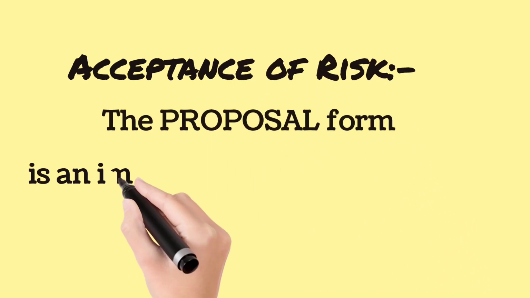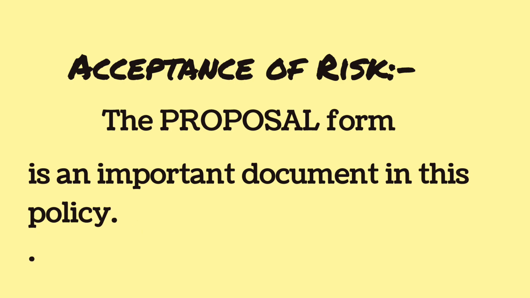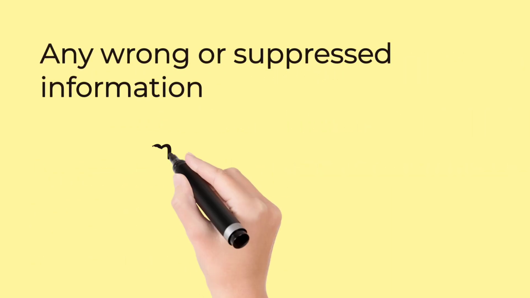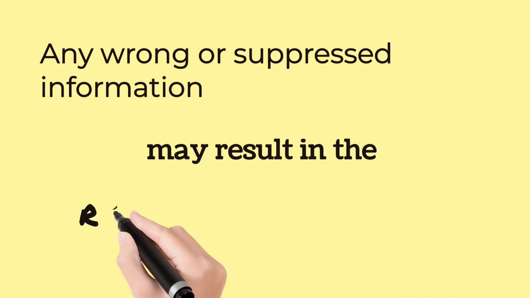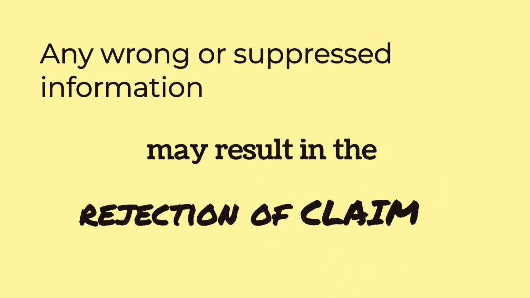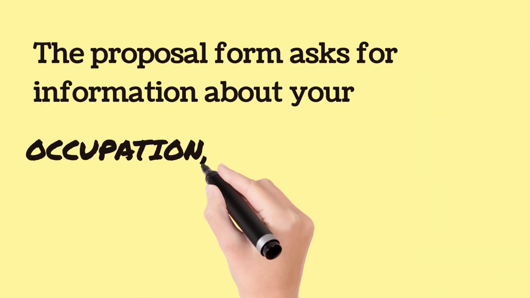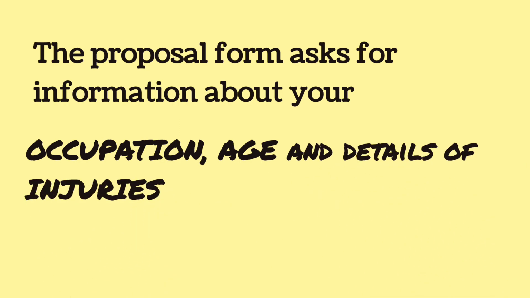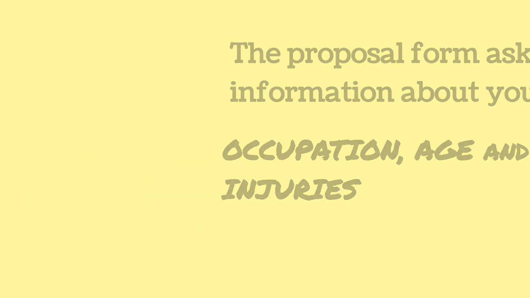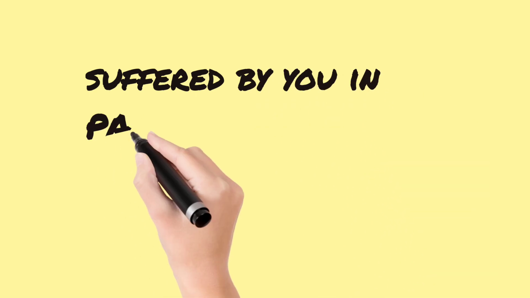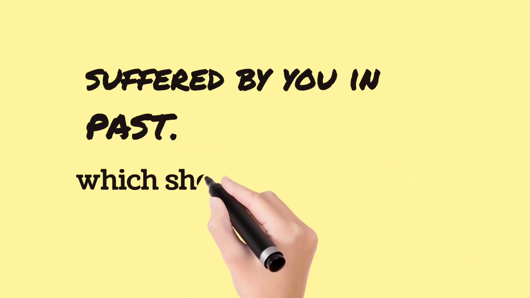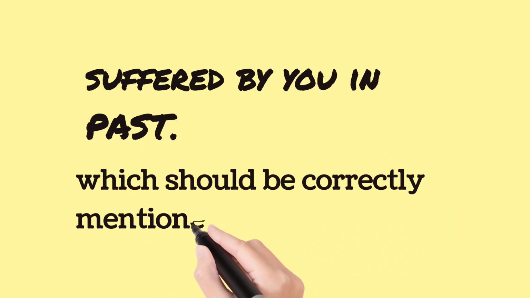Acceptance of risk. The proposal form is an important document in this policy. Any wrong or suppressed information may result in the rejection of claim. The proposal form asks for information about your occupation, age, and details of injuries suffered by you in the past, which should be correctly mentioned.